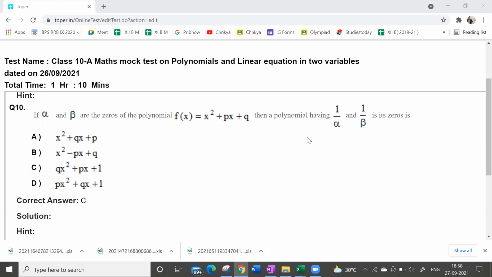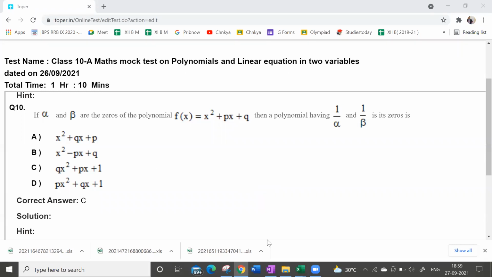Next, 10th question. If alpha and beta are the zeros of the polynomial, then the polynomial having... Acha. So what is the sum of the roots here? Alpha plus beta. Solve this here. Very simple. How many have you got this, guys? Very simple question, guys.